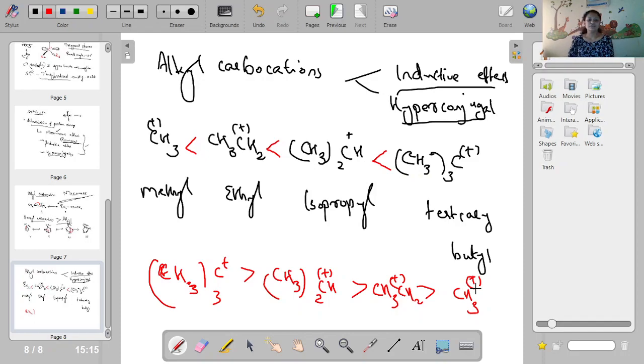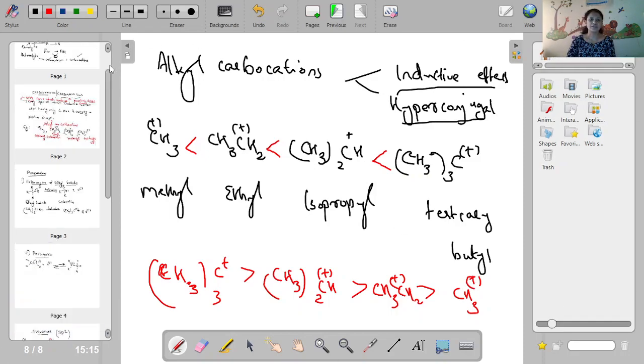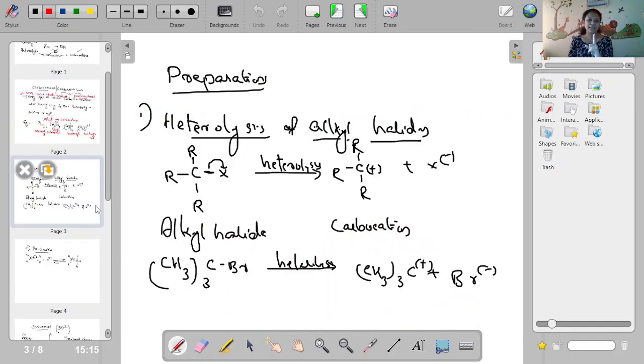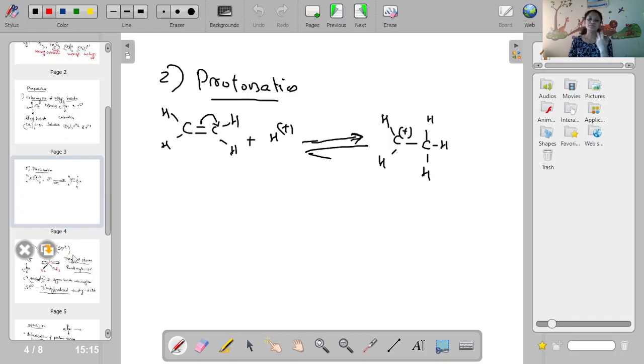And that is about stability. Stability means delocalization of charge, delocalization by mesomeric effect or inductive effect. So what all did we discuss about carbocations? Carbocations are ions with positive charge. Examples: methyl, ethyl, etc. Preparation is mainly by heterolysis of alkyl halides, which produces carbocation, or protonation of alkene can also be taken.